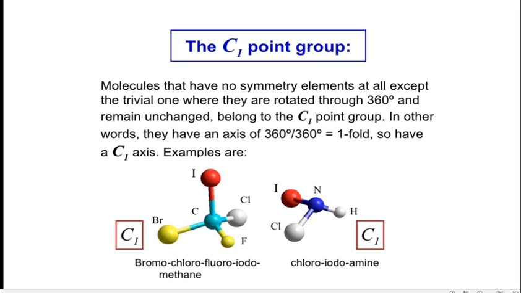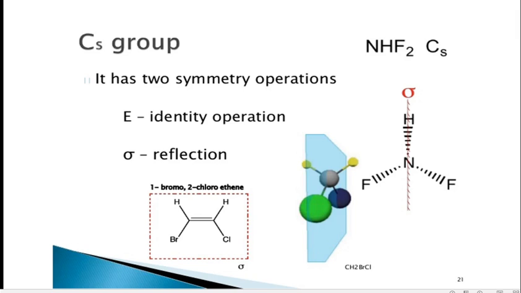Another example is chloroiodoamine. Here this is the Cl, iodo, and this is the hydrogen, connected with the nitrogen atom. Here the molecule does not have any symmetry elements or operations except identity E, right? So a molecule which does not have any other symmetry element except identity E can be assigned as the C1 point group.